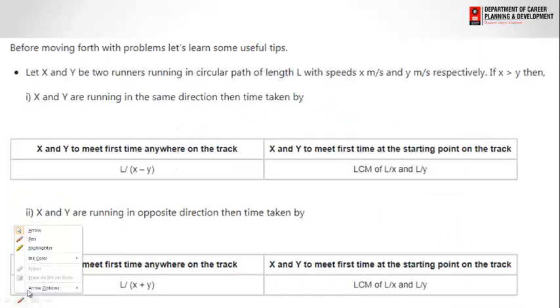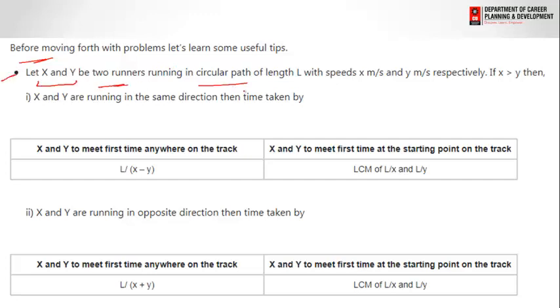Before moving forward, we need to understand a problem like this: x and y are two runners that run on a circular path of length L with the speed of x meters per second and y meters per second, where x is greater than y.